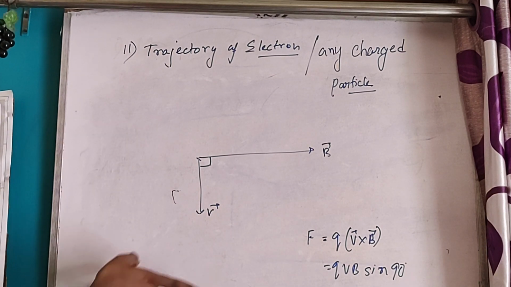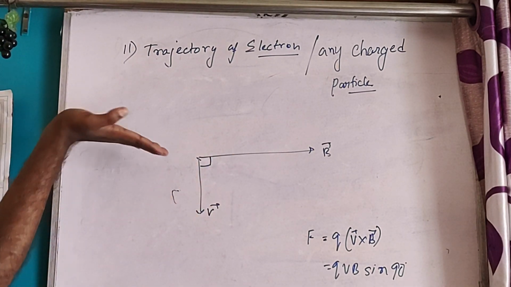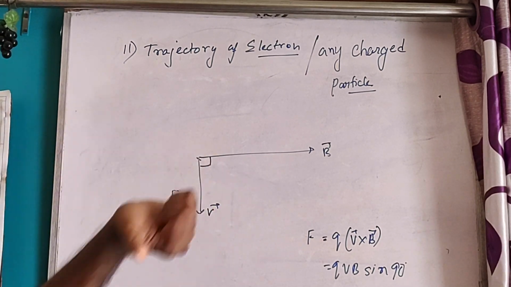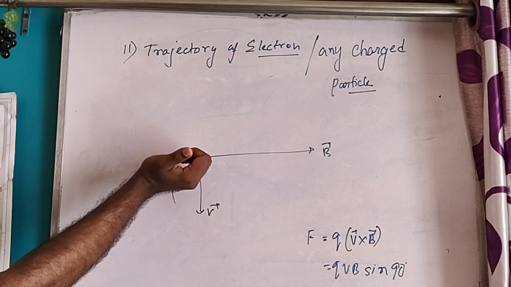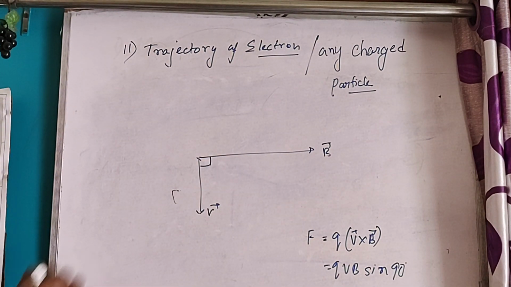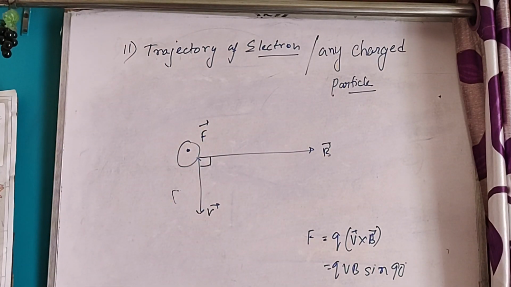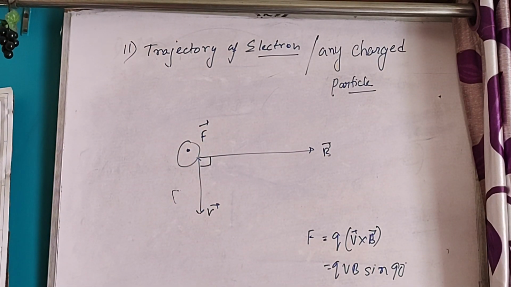V cross B: outward. The direction of the force will be outward of the plane of the board.